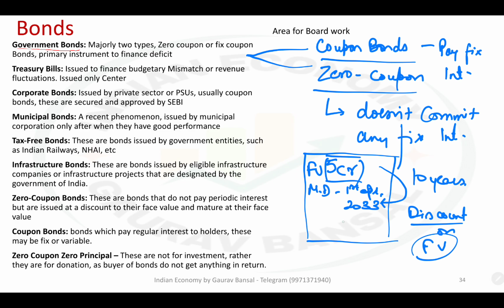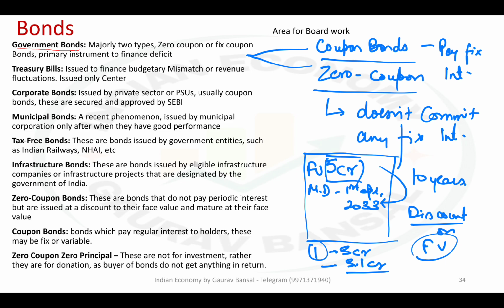Bank 1 will bid 3 crore, saying I am ready to pay 3 crore for this bond. Another bank says, okay, I'm ready to pay 3.1 crore for this bond. So depending upon who quotes the highest, that bank or institution is going to get the bond.